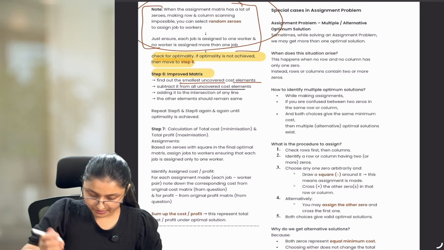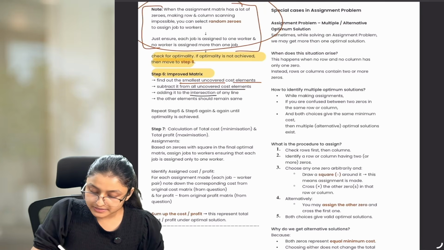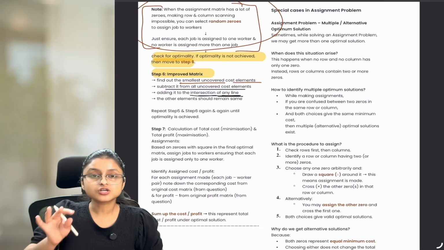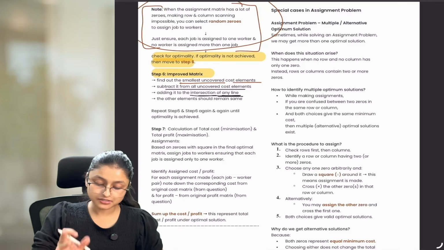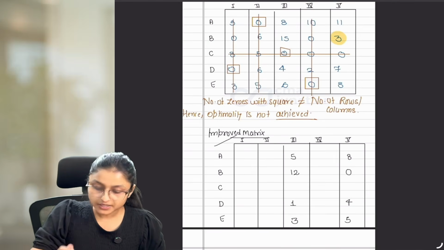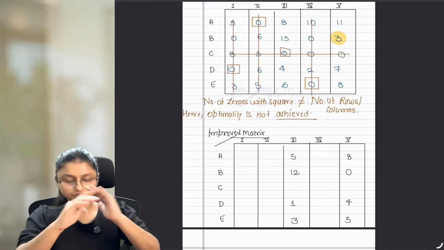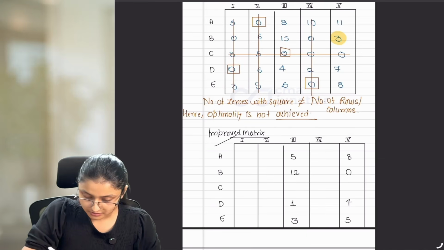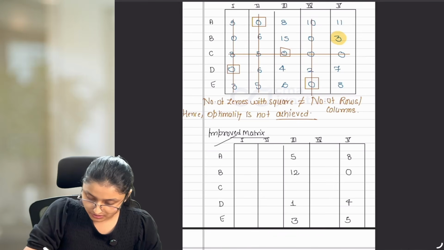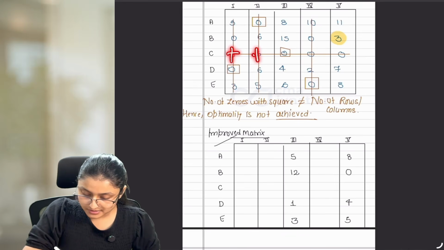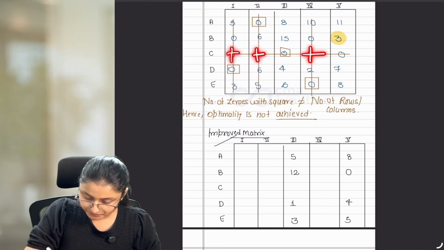We already did that. Now, adding it to the intersection of any line. You have to add the smallest uncovered element to the intersection of any line. Let's see the intersection. Intersection means where two lines are intersecting like this. Okay? So if you notice here, the lines are intersecting here, here, and here. These are the only 3 places where the lines are intersecting.